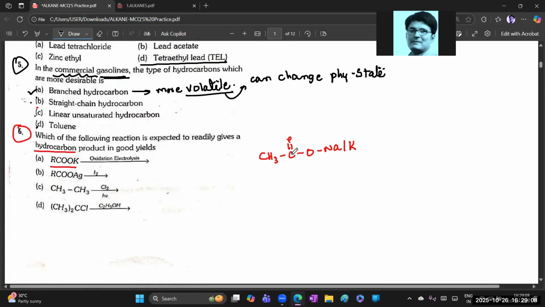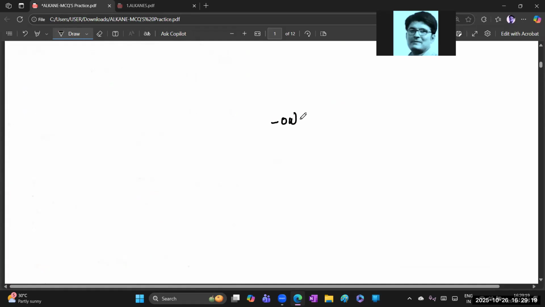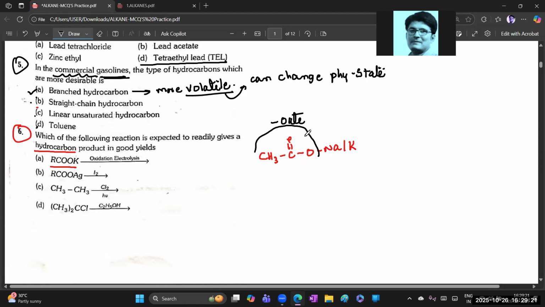Then what is the compound name, sodium or potassium? It looks like the CR like this one. The COOR means that ester. Ester is sufficient beta OA. Then sodium or potassium, two carbons are there, and two means ethanoate. Okay.